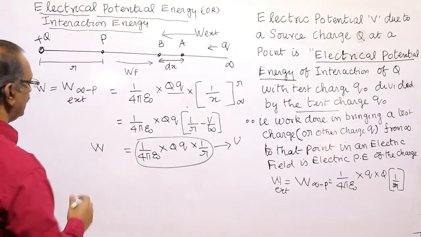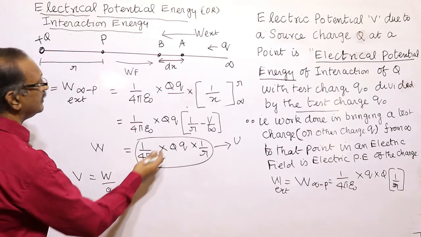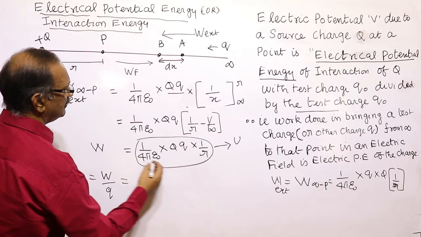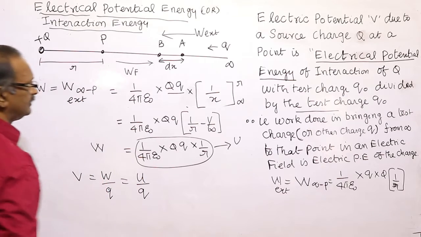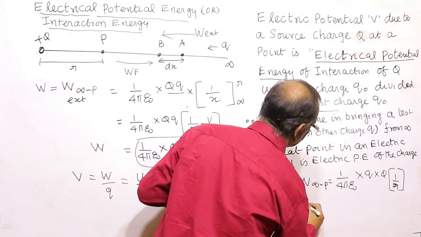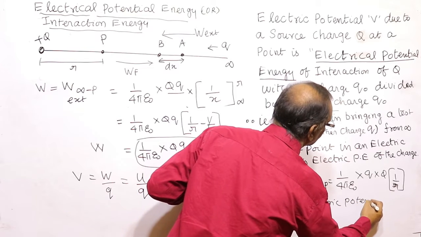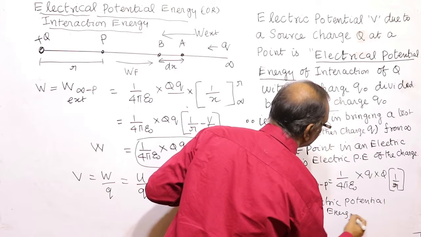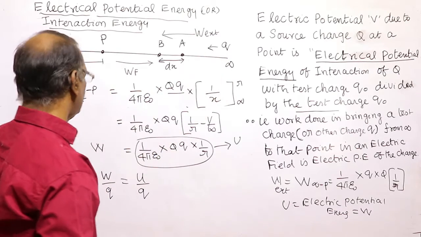So this is the work done, and we know potential is equal to the work done in bringing this charge. We can write W is also equal to U by q, where U is the electric potential energy, which is the work done in bringing a charge from some initial point to the final point.